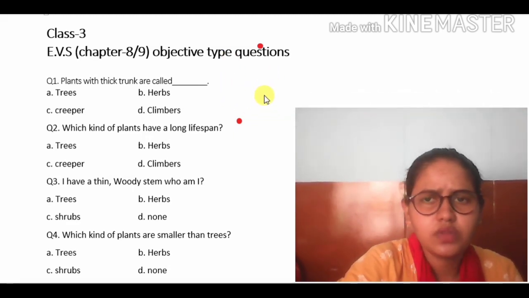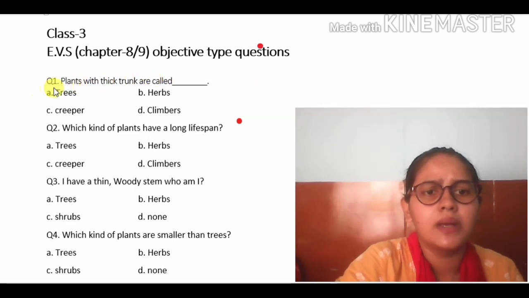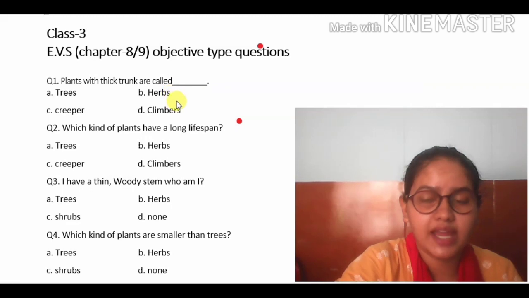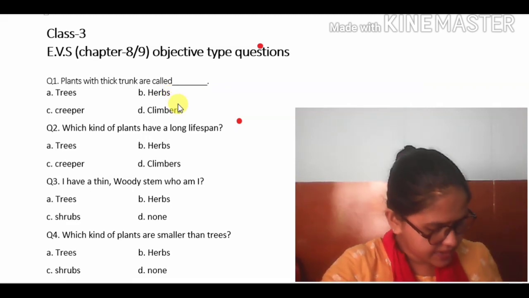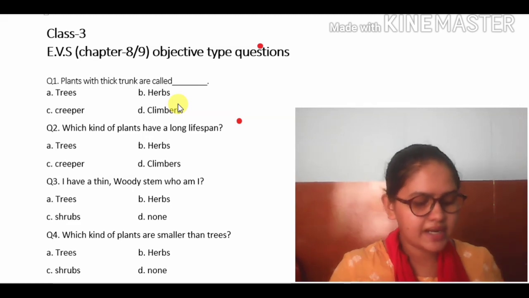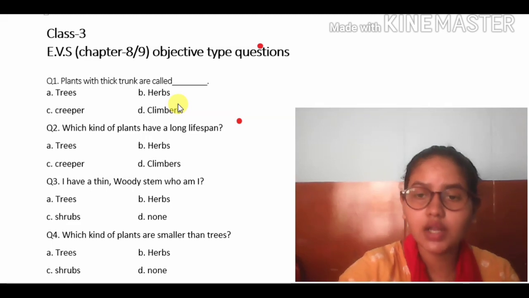So you can see here, plants with a thick trunk. Which kind of plants have a thick trunk? Open your page number 58. Plants with thick trunks are called trees. What do they call them? They call them tree.